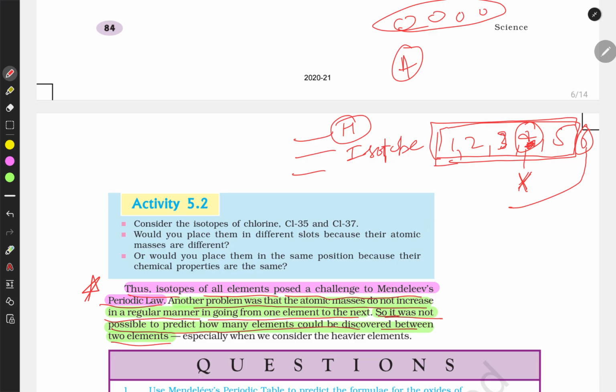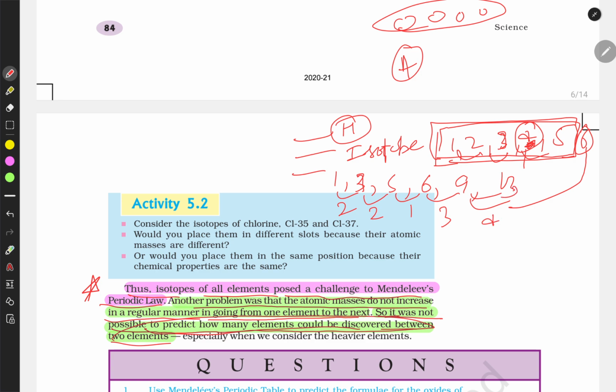Then the third limitation was that it was not possible to predict how many elements could be discovered, as the atomic masses do not increase by arithmetic progression. It is not 2, 3, 4, 5, 6. It goes like 1, then 3, then 5, then 6, then 9, and then maybe 13. So there is a lot of gap. There is no regular arithmetic progression. There is no regular gap between the masses, like 2 is there, 1 is there, 3 is there, and this is 13, then 4 is there.